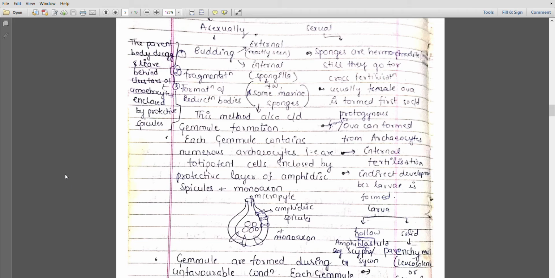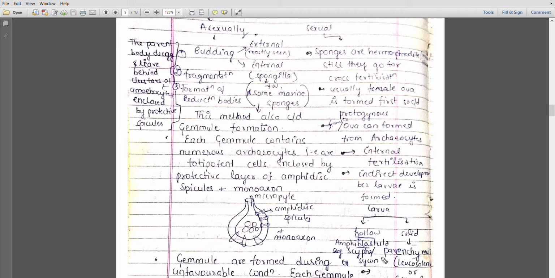Now, after internal fertilization they show indirect development. This is very important. Indirect development means development is not direct from the egg to the adult. No, a larval stage is present. There are two types of larva: first is the amphiblastula larva and second is the parenchyma larva.